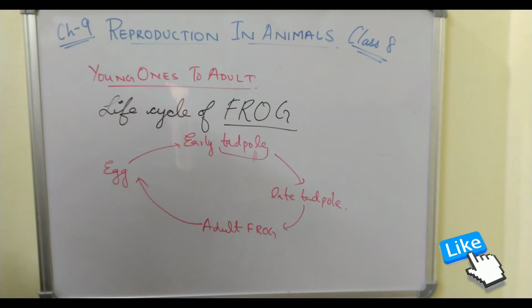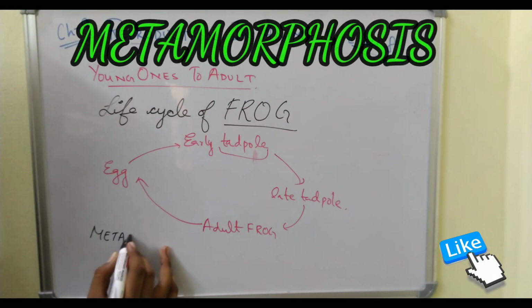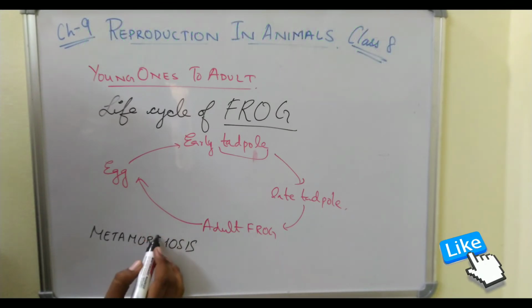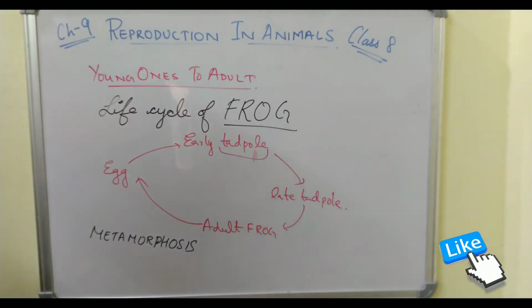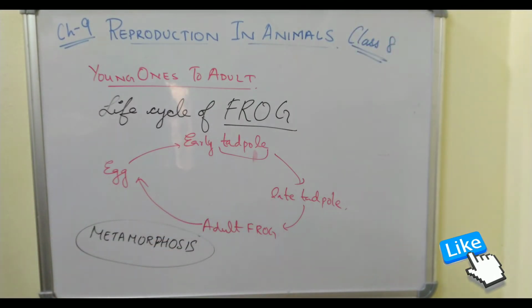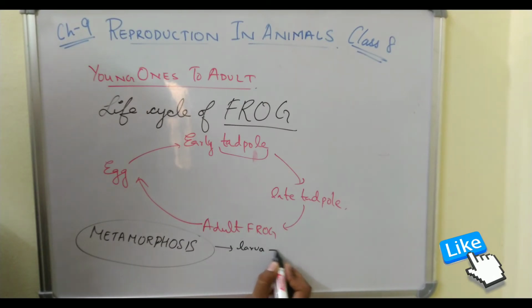Now, here one important point you have to remember. What is that important point? Here one term comes, that is metamorphosis. What is this metamorphosis? Metamorphosis, important term. So it's basically what? It is nothing but the transformation of larva into the adult. Transformation of larva into adult. So this basically means larva into adult